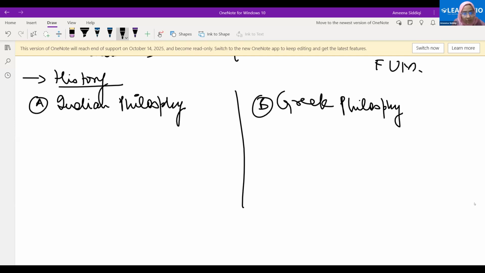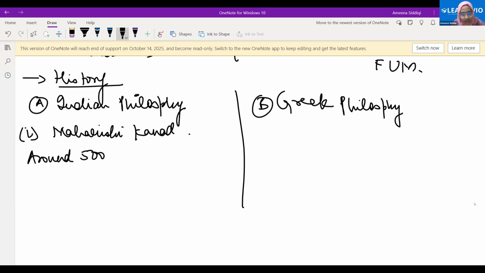In Indian philosophy, the first part is Maharishi Kanad. Around 500 BC, that was the time in which he gave this idea. He said that everything around us is Padarth. He called matter Padarth.